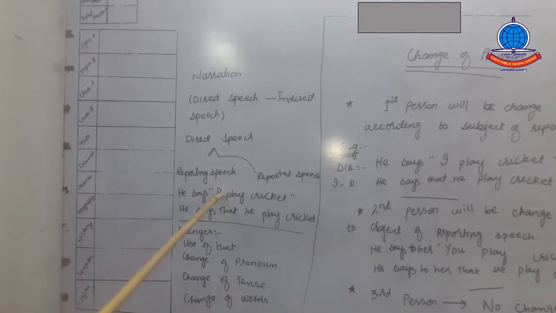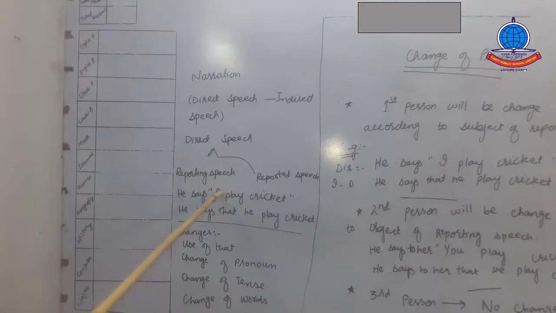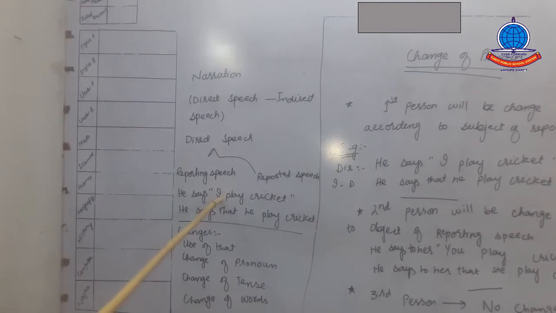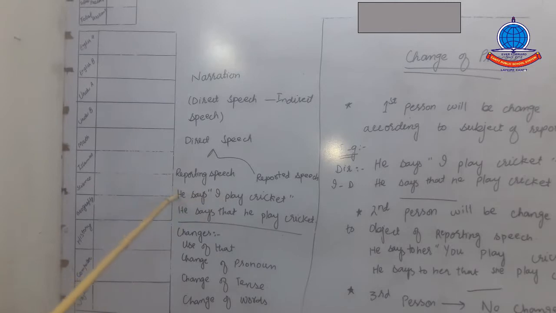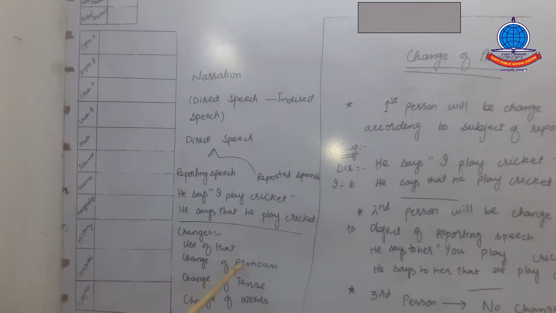The first person of reported speech will be changed according to the subject of reporting speech. So in place of "I" we will mark "he." He says that he played cricket. This is called the change of pronoun.